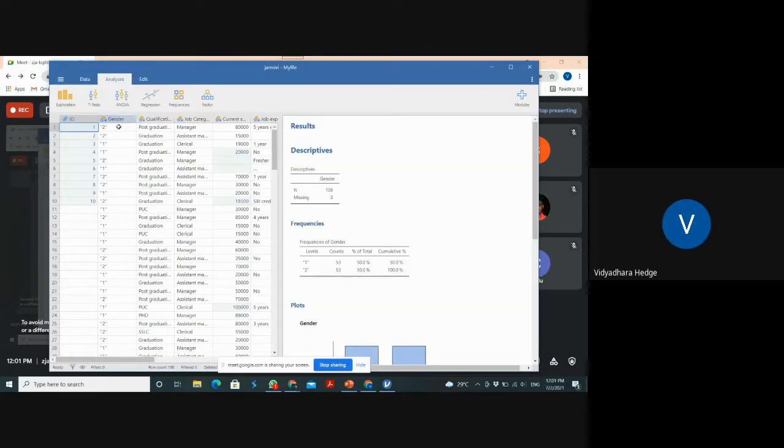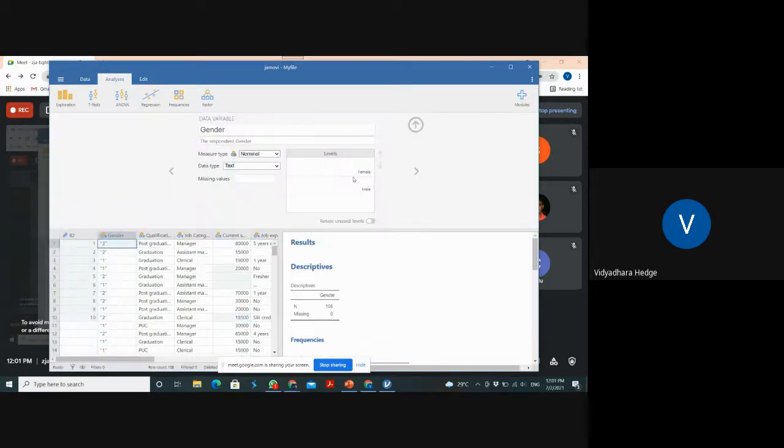See, the problem here is that what I'm getting is the double quotation with the 1, 2, 3. So this kind of data I cannot do anything with. If it comes with the double quotation, then it is taking only female and male as of now, not 1 and 2. It is not considered because you can see here the type is text only. It should be in integer format. When I click integer, it disappears. So it should not be like that.